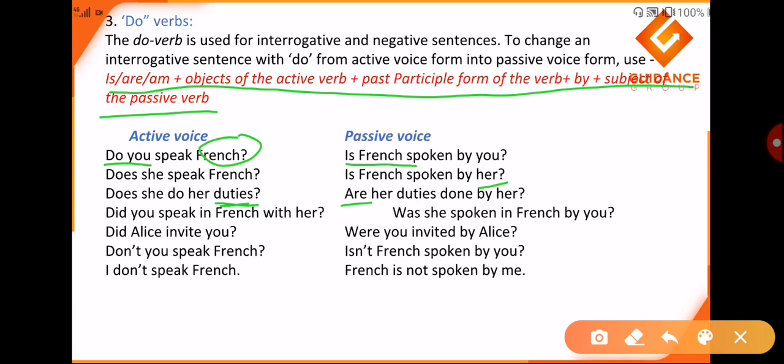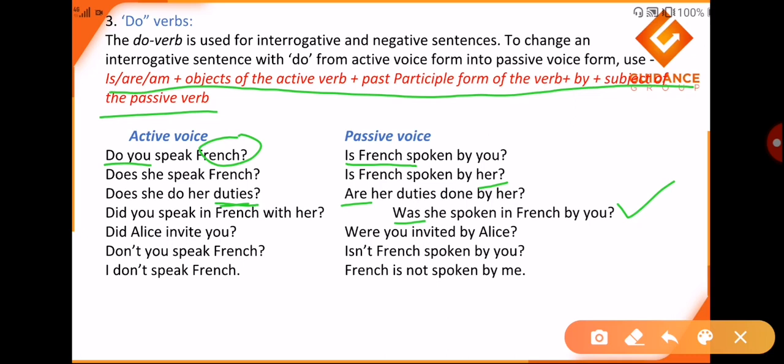Did you speak in French with her? Now did indicates past tense. It means my passive voice will also start with a past tense. So did becomes was: was she spoken in French by you? Listening to this line, you might find it a little confusing, but this is absolutely right grammatically. In your exams you will always find questions pertaining to such examples wherein you will find that there is some grammatical mistake, but it is never.